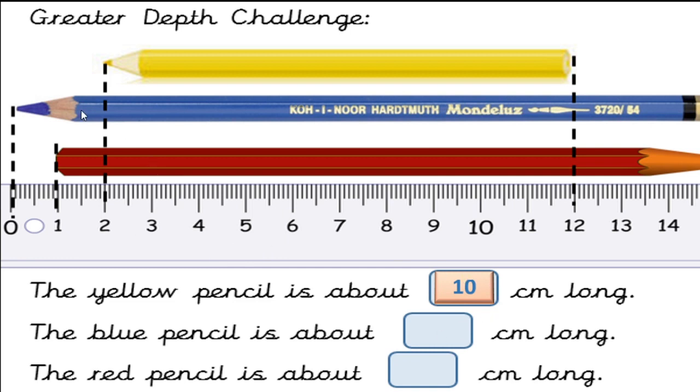12 minus 2 is equal to 10 centimeters. Right? What about the blue pencil? It is very easy. It started from 0 up to 15. So that is 15 centimeters. The length of the red pencil begins at 1 up to 15. So the easiest method we will follow: 15 minus 1 is equal to 14 centimeters. Isn't it? Okay.